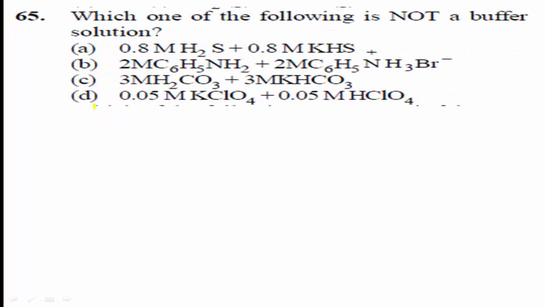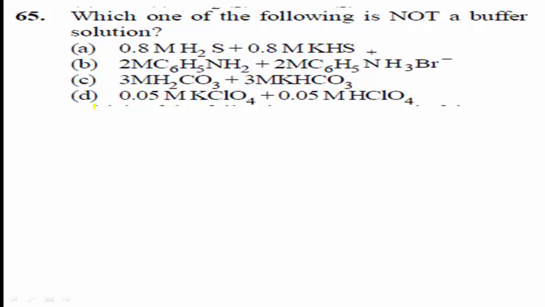Next, question number 65. Which one of the following is not a buffer solution? Option A, 0.8 M H2S plus 0.8 M KHS. Option B, 2 M C6H5NH2 plus 2 M C6H5NH3Br.